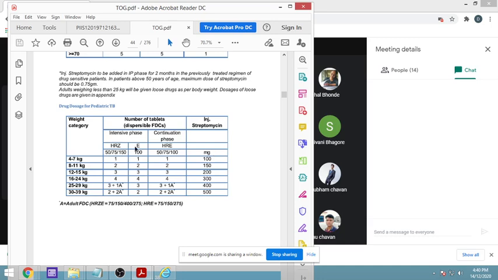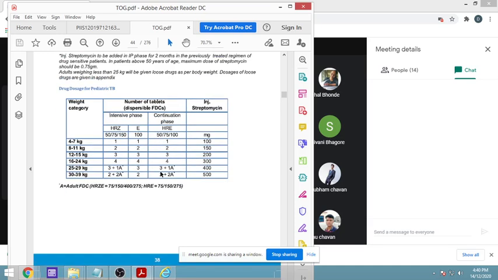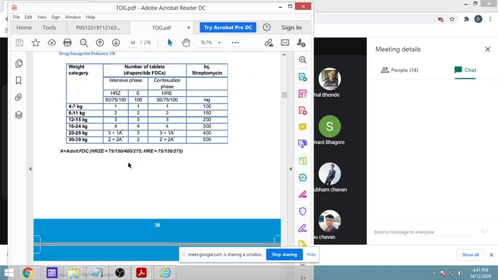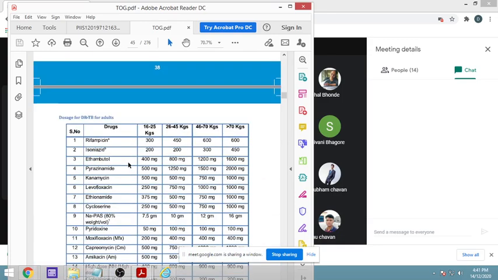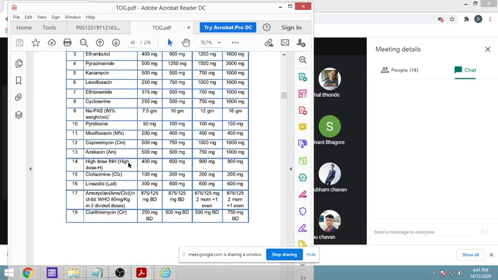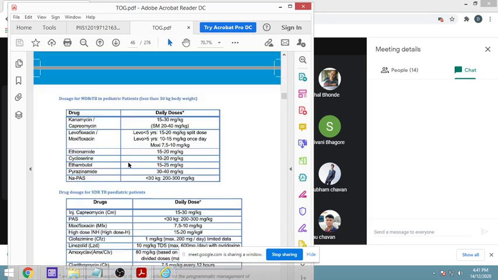Now, a very important thing is pediatric patients, how you are going to treat them. Each tablet has a weight band prefix. This is a big difference. Actually, I asked this question some time back: what is the difference between the previous guideline, that is the NTCP, and the RNTCP guideline? Here, even body weight wise, the number of tablets is fixed, but the number of tablets will change accordingly. So see, this is a very beautiful way of giving tablets.